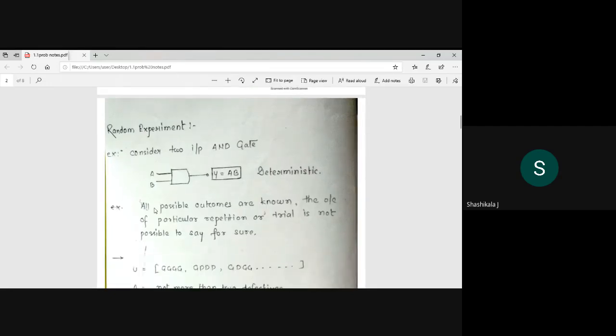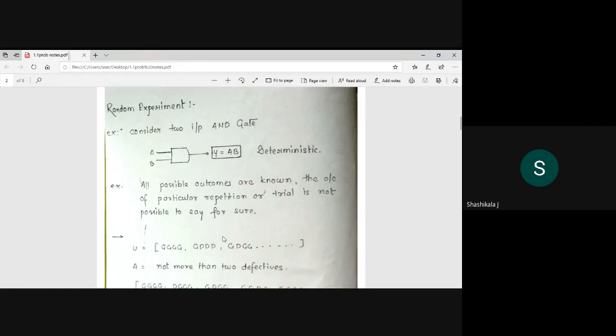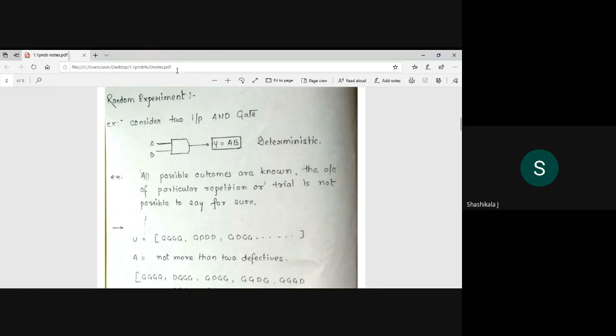It is just a common example. In a random experiment, all the possible outcomes are known, but the outcome of a particular repetition or trial is not possible to state with certainty. Then it is called a random experiment. Otherwise, it is deterministic. The AND gate is a deterministic event. It is not a random event.